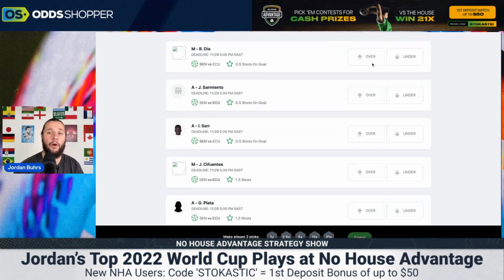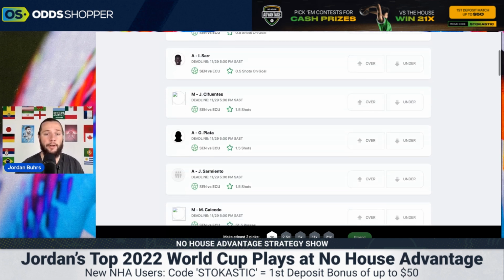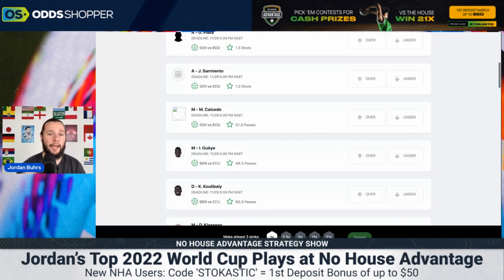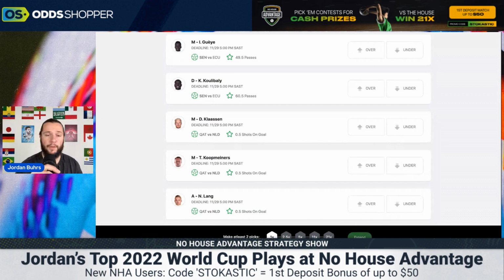So I think we're going to go for the over 0.5 shots on goal. Like I said, I don't think it's going to be a high-scoring game. It's going to be very defensive. It's a high-stakes game. Whoever wins does go through to the knockout stages. So these players are not going to want to concede goals, and I think it'll only be a 1 or 2 goal type of game. Then if we go down a little bit, our next player is out of the USA Iran game.